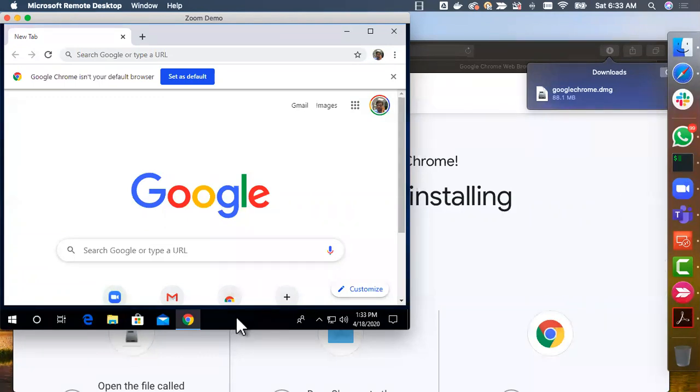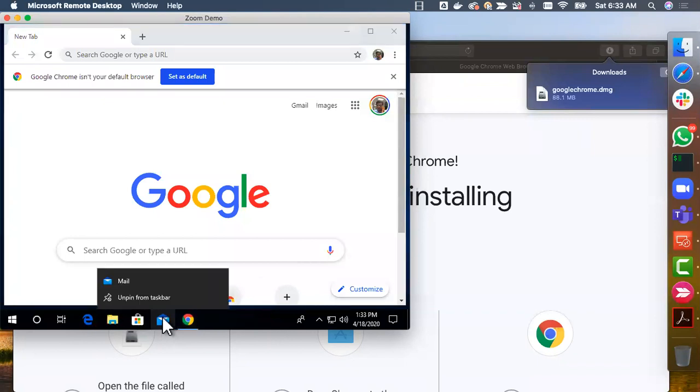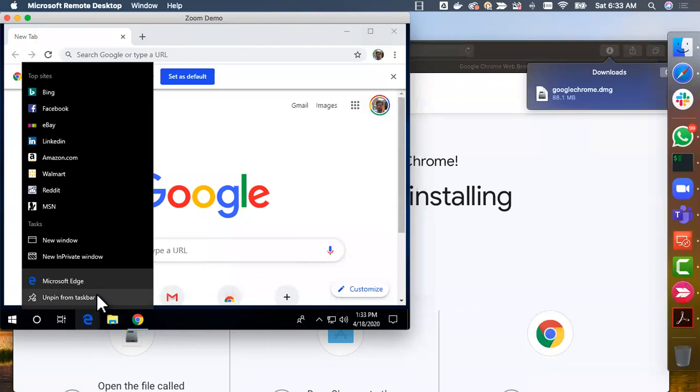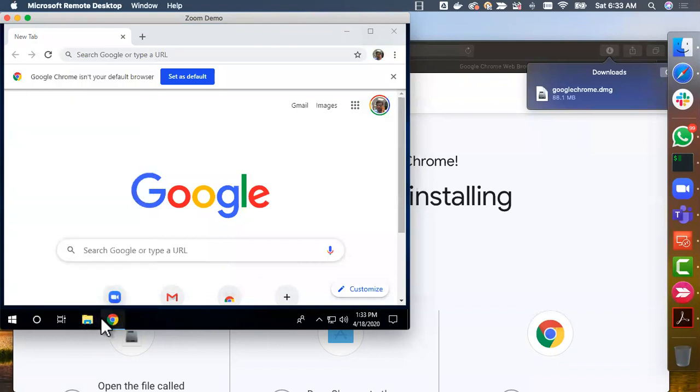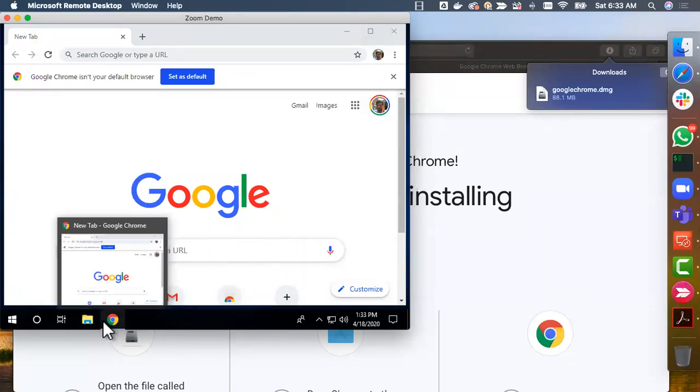But on Windows, I typically prefer Chrome over Internet Explorer. Now, I don't use Internet Explorer. I don't use the Microsoft Store that often. I also don't use Outlook, which is nothing but mail. If I want to remove them from the taskbar, as I don't use them, I just have to right click and unpin from the taskbar. So these two are the ones which I frequently use as of now on this Windows based system, and hence I have only these two.